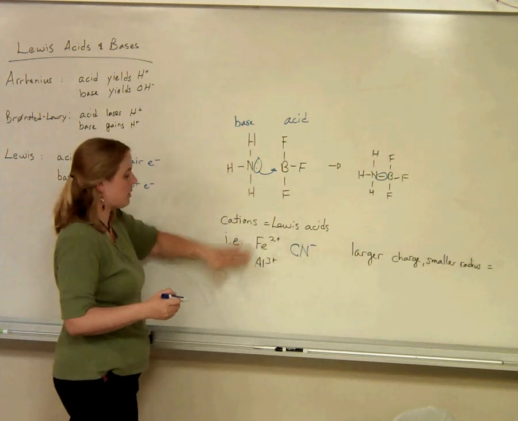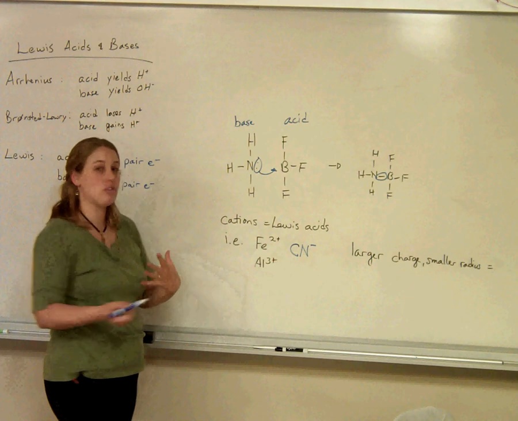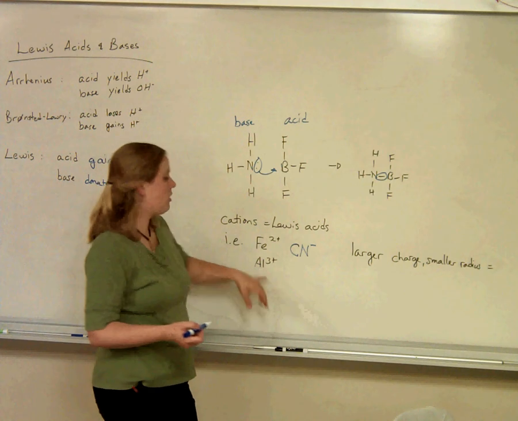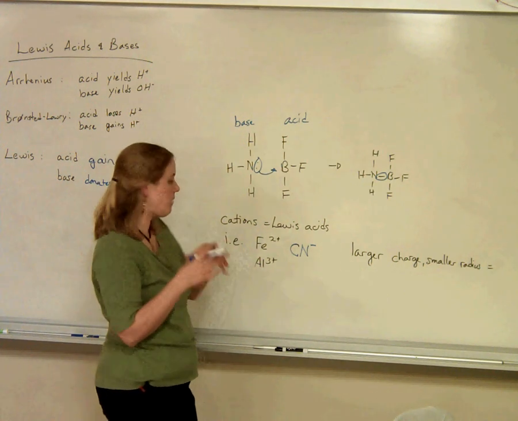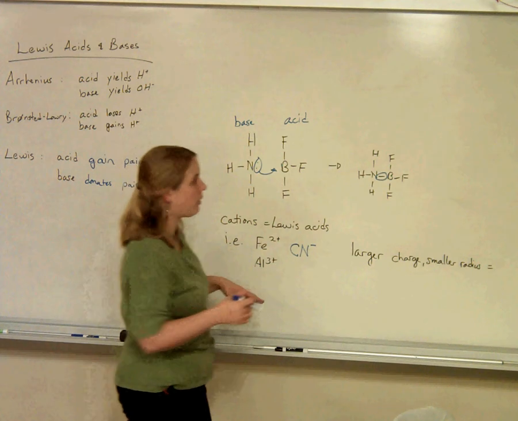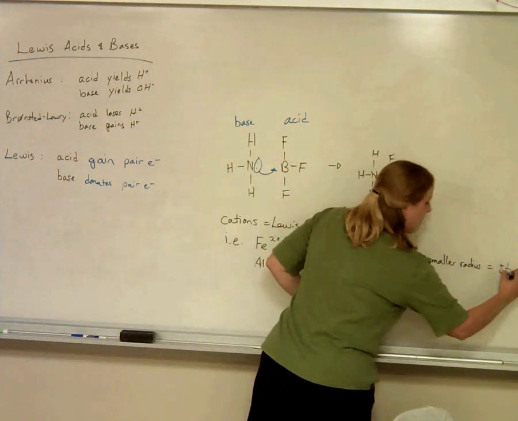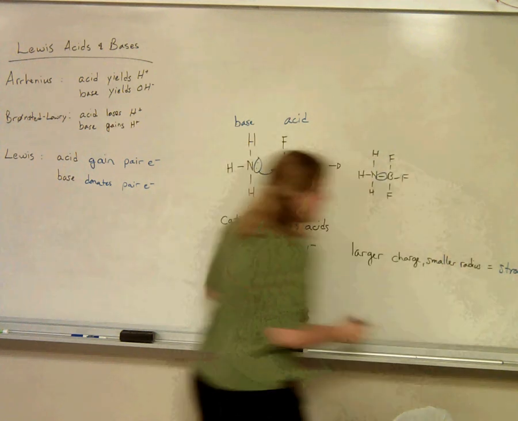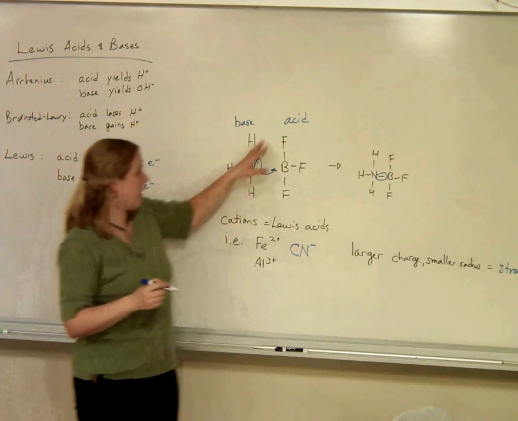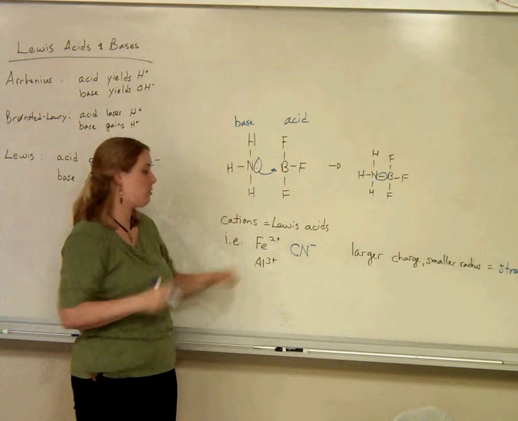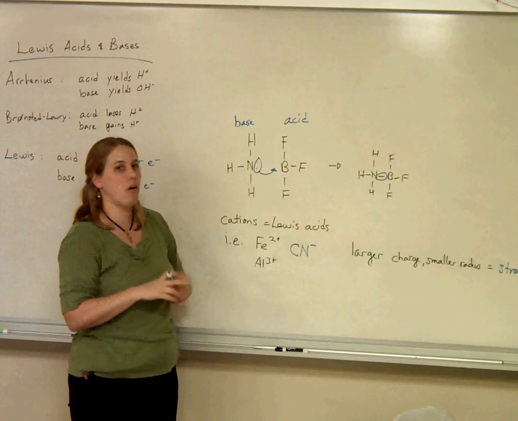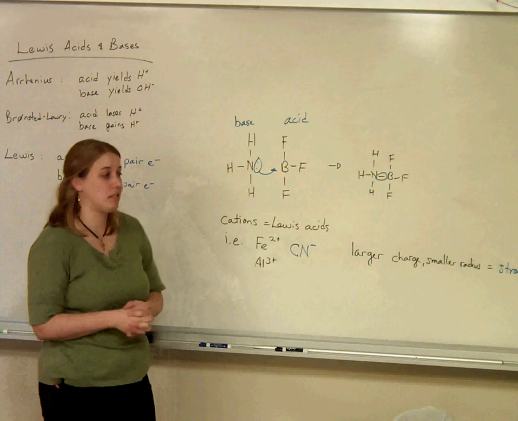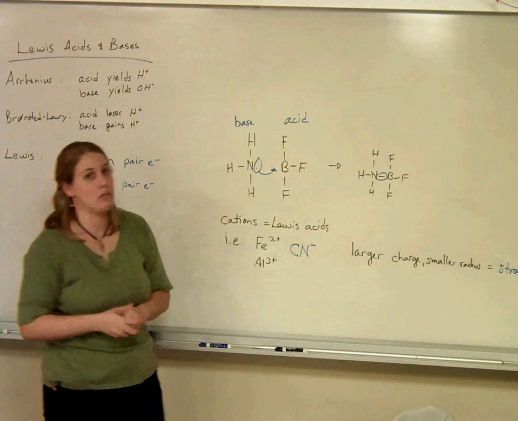So we often talk about cations as being Lewis acids, and as far as acid strength, the larger the charge, for example, 2 charge versus 3 charge, and the smaller the atomic radius, aluminum is smaller than iron, the stronger it is. So that means that if you're an acid, you're attracting a pair of electrons. So the smaller you are and the more positive you are, the more strongly you're going to attract that pair of electrons. And so that's basically all you need to know about Lewis acids and bases, just mostly identifying who's an acid and who's a base.